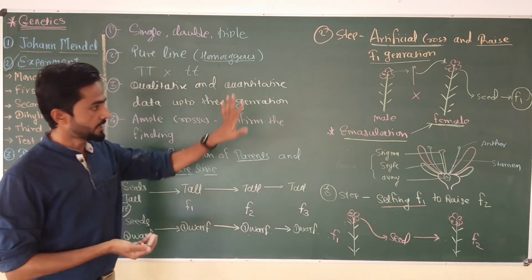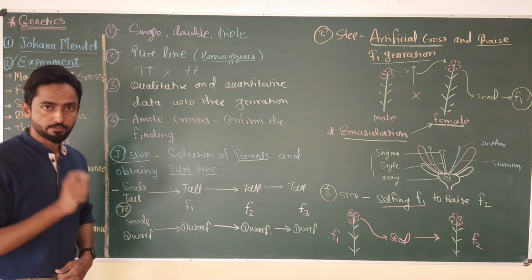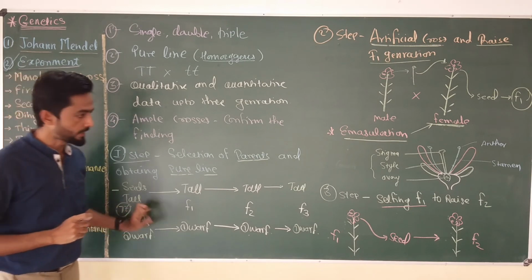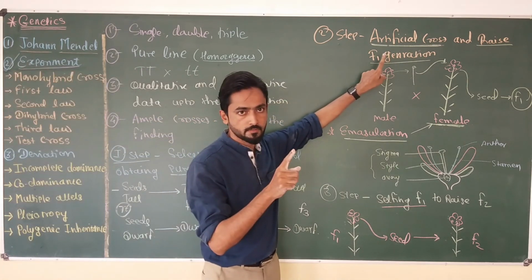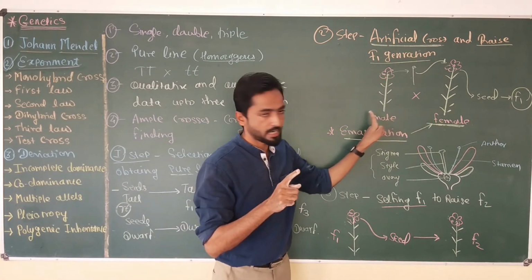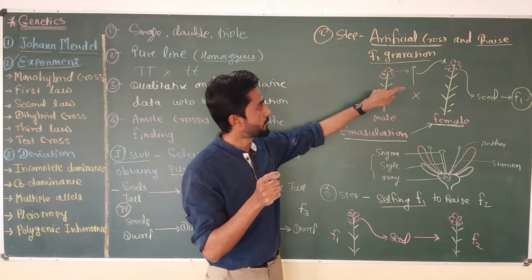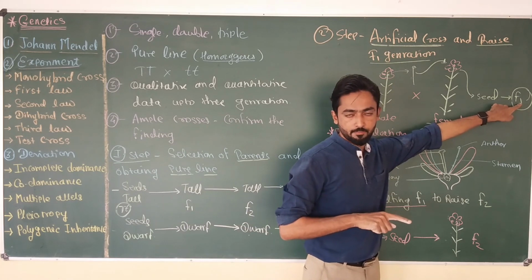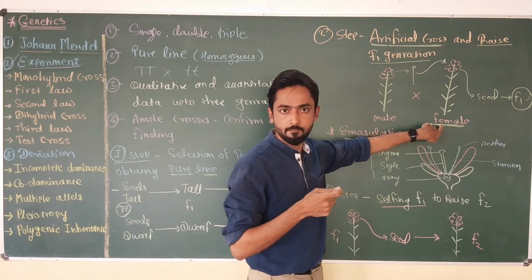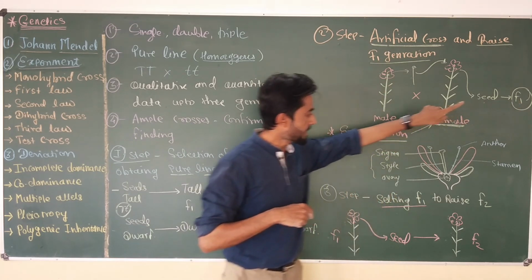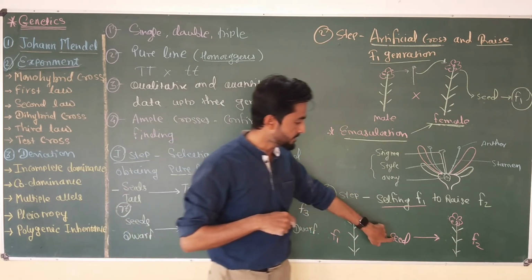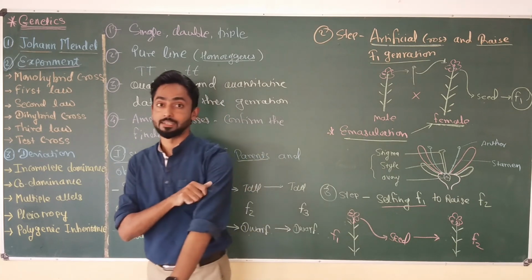So 3 different steps of Mendel's experiment. Number 1, selection of the parent and obtaining pure line. Number 2, artificial cross between the male and female parent with the help of the emasculation process, and then grow F1 generation by collecting the seed from the female plant. And then in the last step, Mendel allowed selfing of the F1 plant, collected the seed and grew F2 generation.